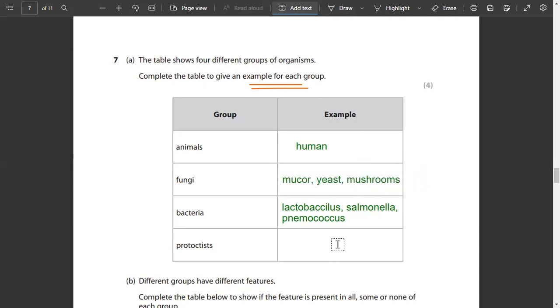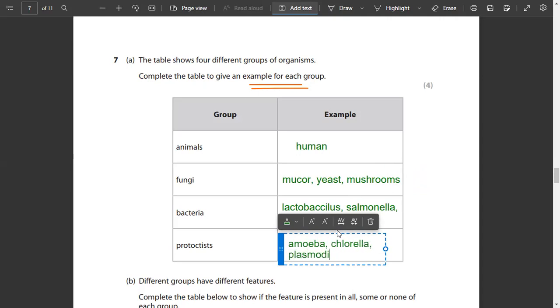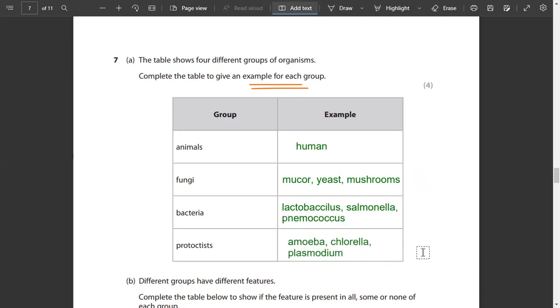Moving on, protists. Protists में कौन-कौन से आते हैं? Amoeba या chlorella. Other than that, we have Plasmodium. You only have to list one. I'm just telling you, so आपके पास ज़्यादा data इकट्ठा हो जाए कि Plasmodium भी है. Then we have algae also. I forgot algae. ठीक है, ये सारे Protist kingdom में से आते हैं.